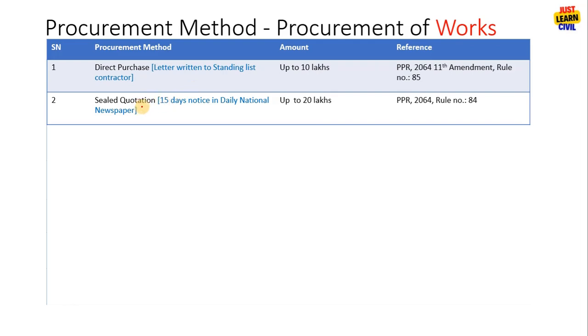Second is seal quotation. For seal quotation, you need to issue 15 days notice in the national daily newspaper, and the amount limit is from 10 lakhs to 20 lakhs. That is, more than 10 lakhs and less than 20 lakhs. The reference is in PPR 2064 rule number 84.